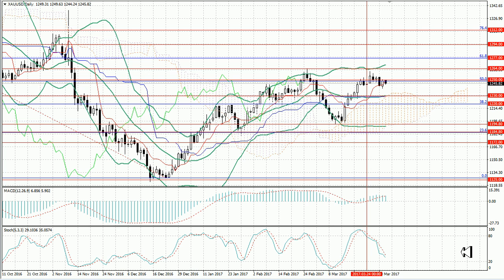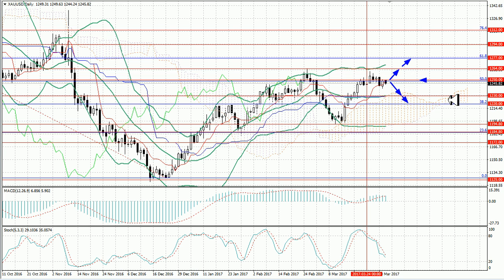Last week, the price of gold remained near the level of 1,250, which coincides with 50% Fibonacci correction. Its breakout would lead to a growth continuation towards the levels of 1,264 and 1,277. Otherwise, the price could fall to the middle MA of Bollinger Bands at 1,230 and further down to 1,220.